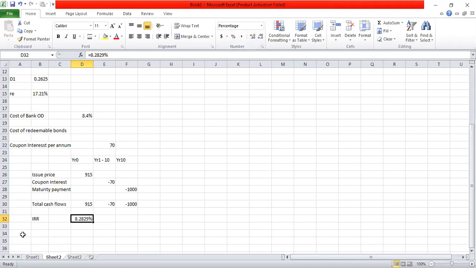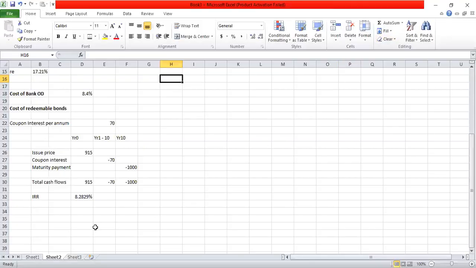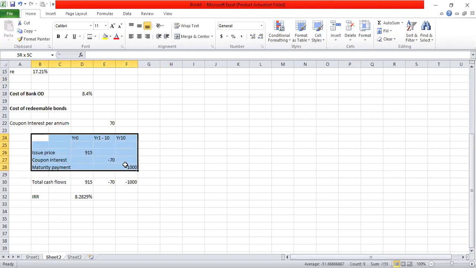So this is the cost of debt or cost of the bonds. So this is the before tax cost of the bonds. We can now convert this into the after tax cost of the bonds. For that purpose, what we have to do is calculate IRR by taking into account tax saving as a cash inflow. So this is the working of the before tax cost of debt. To calculate the after tax cost of debt, I'm going to copy the same cash flows here.